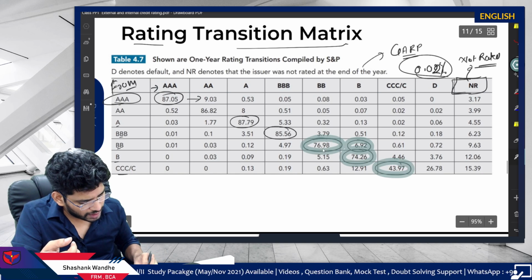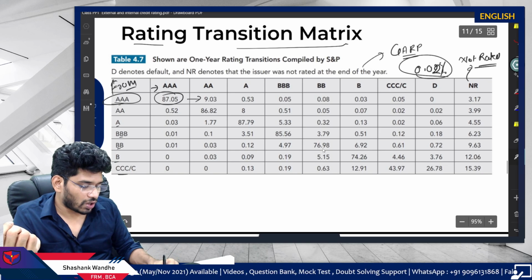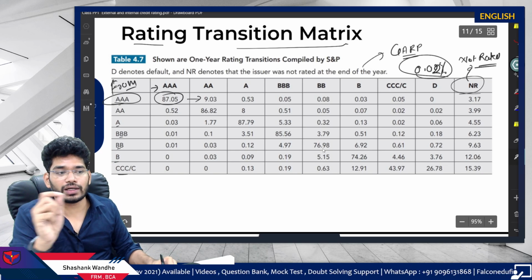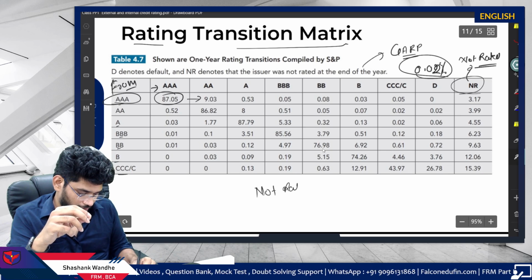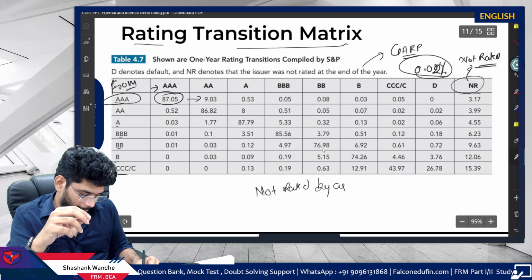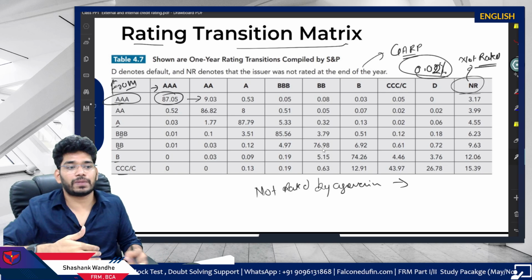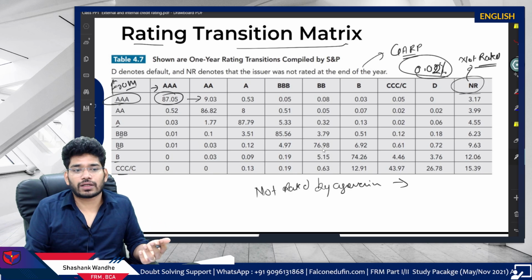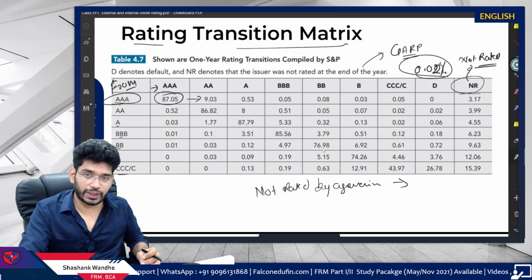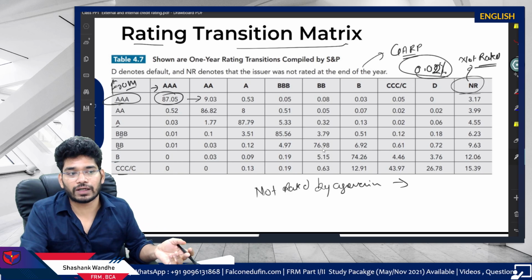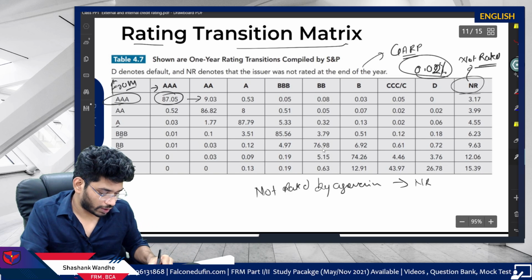And then there is the concept of non-rated firms, non-rated securities or firms. So what is non-rated? Non-rated is not rated by the agency. Not rated by the agencies means maybe the firm does not want to pay for the rating, right? So if the firm is issuing a security and is not willing to pay for that security's rating, automatically this will get categorized as non-rated.